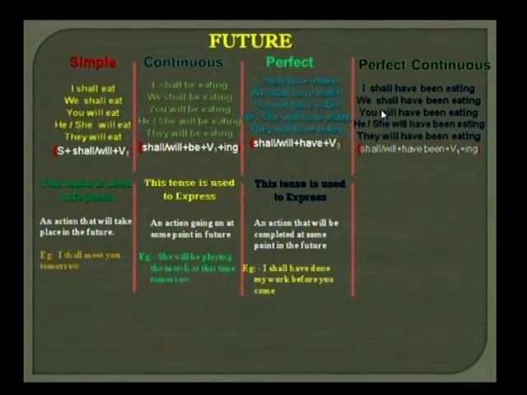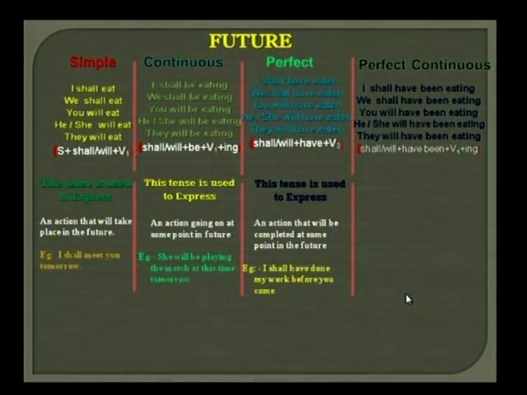I shall have been eating, we shall have been eating, you will have been eating, he or she will have been eating, they will have been eating. Friends, here we use subject plus shall or will plus have been plus V1 plus ing, because it is a continuous tense, so we must use V1 plus ing. Once again, repeat with me: subject plus shall or will plus have been plus V1 plus ing.